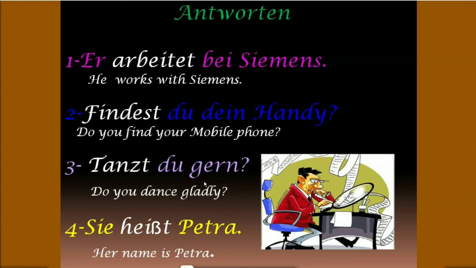Next is tanzt du gern, which means do you dance gladly. So here you can also see that this verb stem ends with z, so we have to add only t, not st. Next is sie heißt Petra, which means her name is Petra.